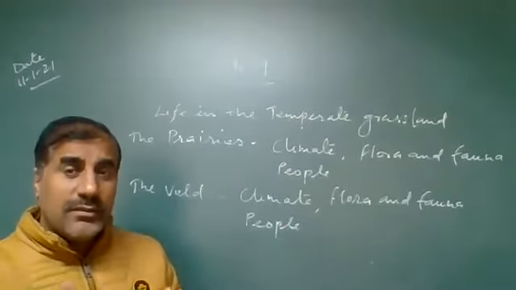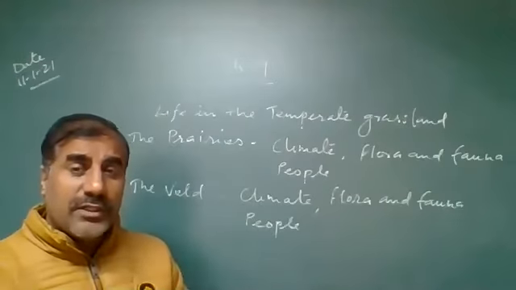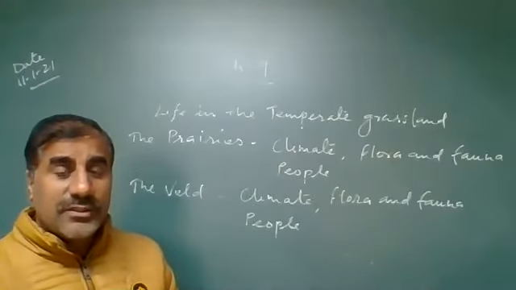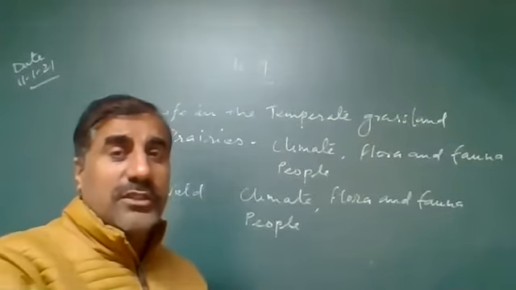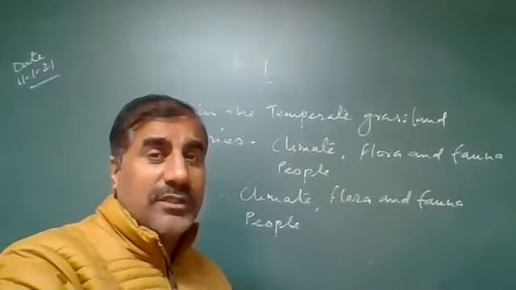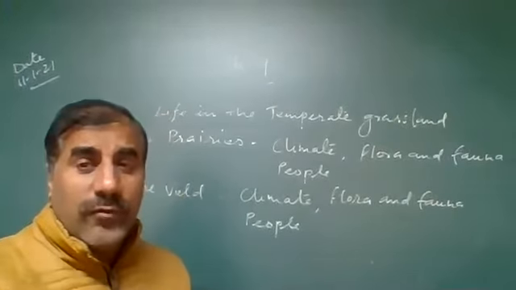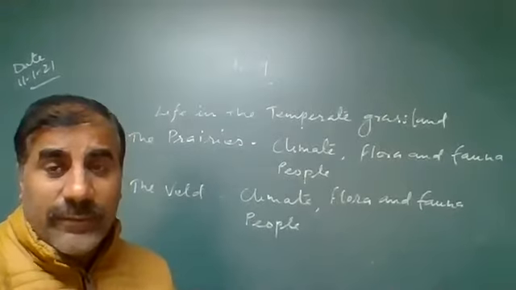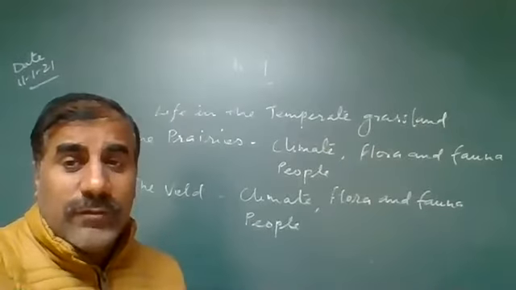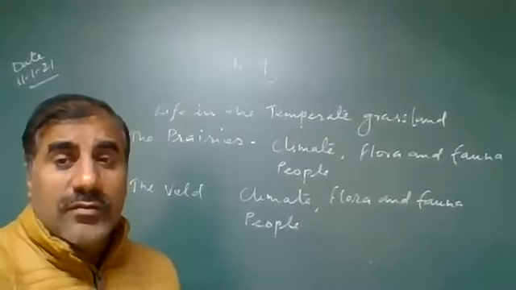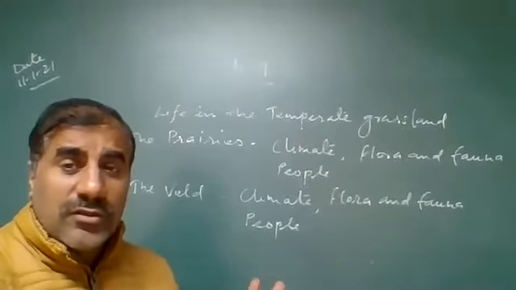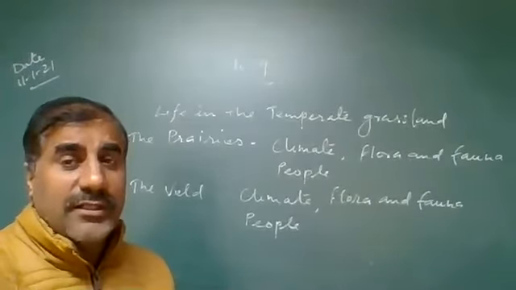Tropical forest, temperate grassland we have discussed earlier in chapter 6. We have discussed the thorny bushes inside the desert part. These are found. Mostly forests are found in the tropical area. Grassland is found mostly in temperate area. And third, thorny bushes or shrubs are found in desert area.